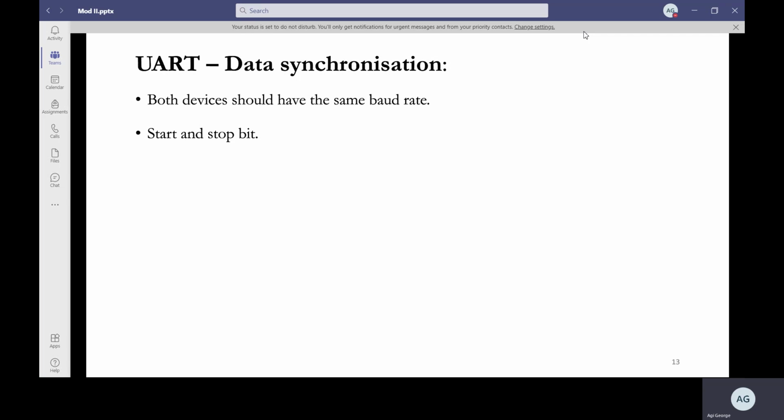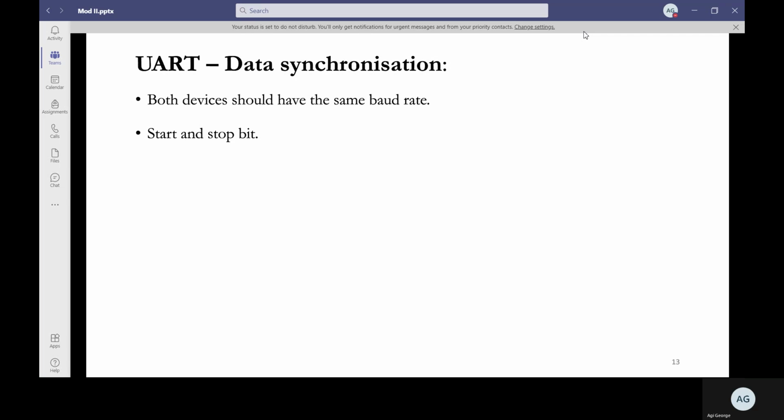People who might have used Arduino programming, and who have gone for serial communication, might have seen that you set the serial transmission baud rate. You set 9600 bps so that it gets synchronized with the type of Arduino or type of processor that you're using. Second thing, you need to have a start and stop bit. The start bit indicates that valid data is coming, and the stop bit indicates the end of data.